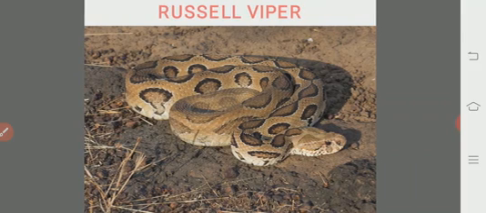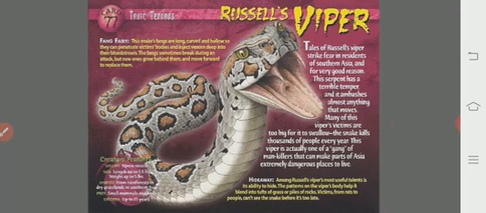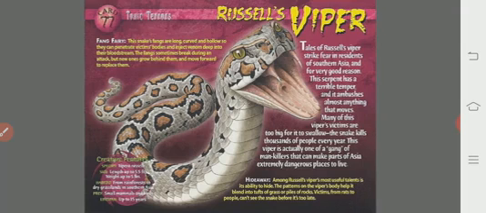So this is Russell's viper, otherwise we may call it a chain viper. Diamond-shaped spots are present on the dorsomedian line along with the lateral sides. Chain viper, known as a pitless viper. There is no loreal pit at all.